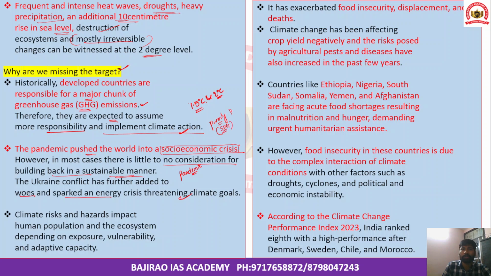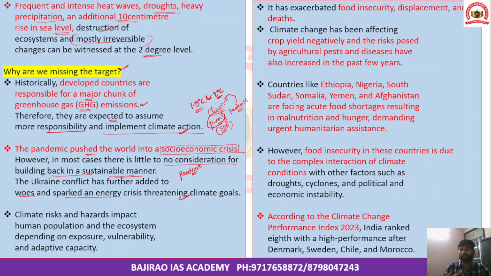Because of the pandemic, several people were pushed back into the chronic cycle of poverty. And due to the pandemic, we will not be able to achieve some of the sustainable development goals.